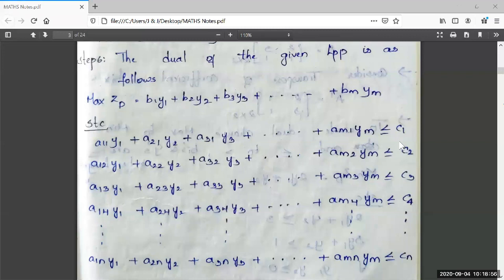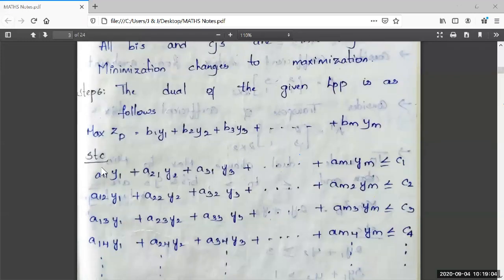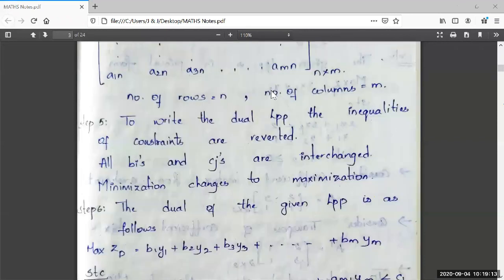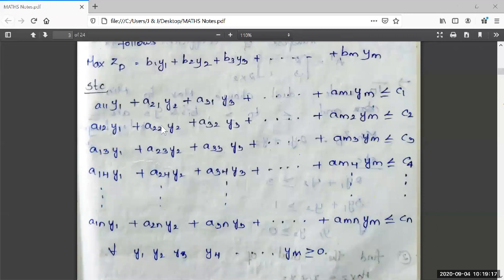It is the first constraint formed in the dual LPP. The second constraint contains the second row elements of the transpose matrix: A12, A22, A32, and so on up to Am2. A12 Y1 plus A22 Y2 plus A32 Y3 plus so on plus Am2 Ym lesser than or equal to C2.